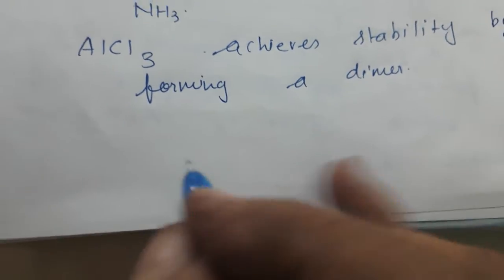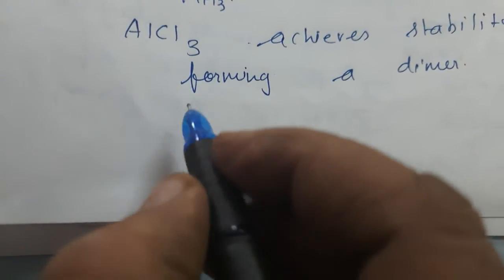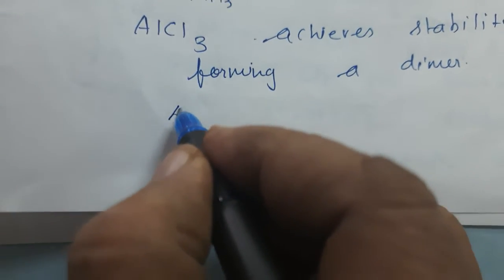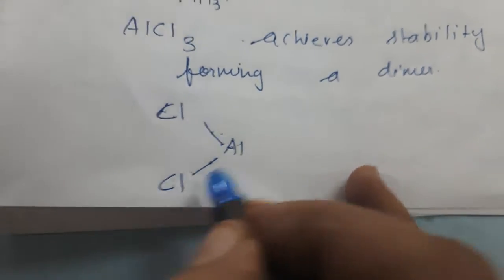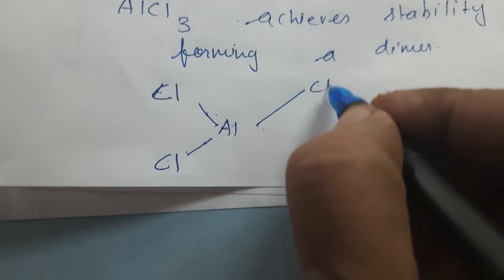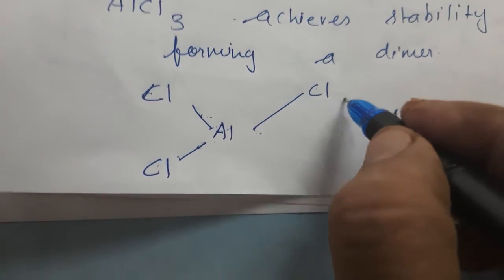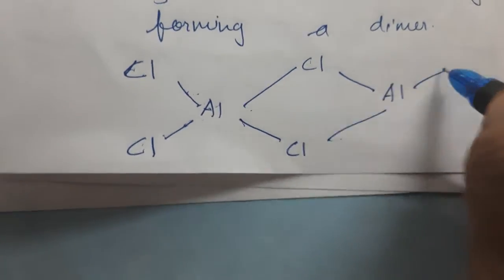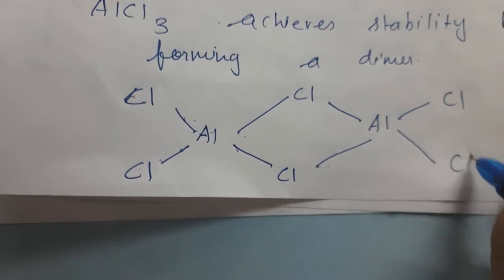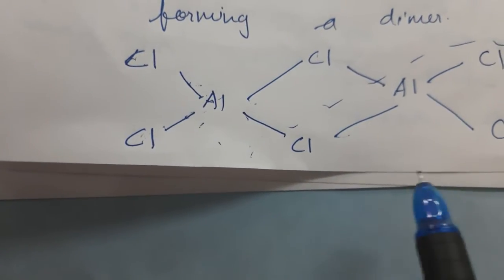Dimer means 2 units are joined. So how will the question come in the exam? Draw the structure of the dimer of AlCl3 and write its dimensions. So we will write here Cl, then aluminium, then here again Cl, then this side Cl. This is AlCl3. So another aluminium chloride AlCl3 will be joining like this. So Al, then here this side Cl, Al, Cl and Cl. You see, this is AlCl3 and this is AlCl3, and they both are joined to form a dimer that is known as